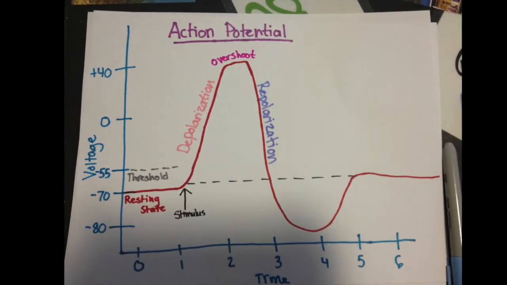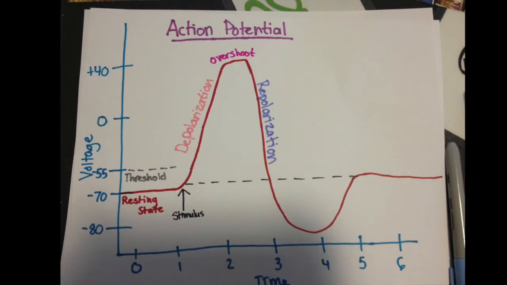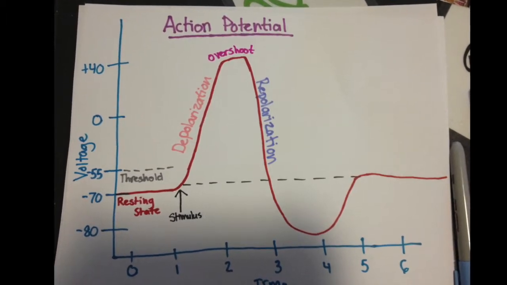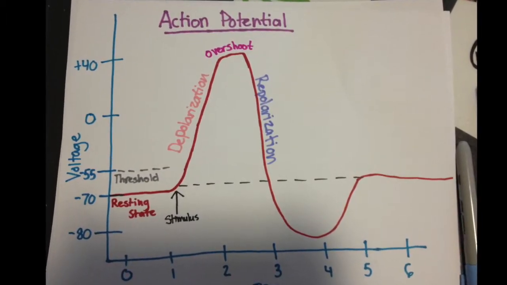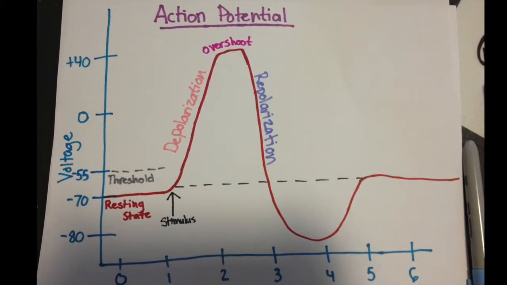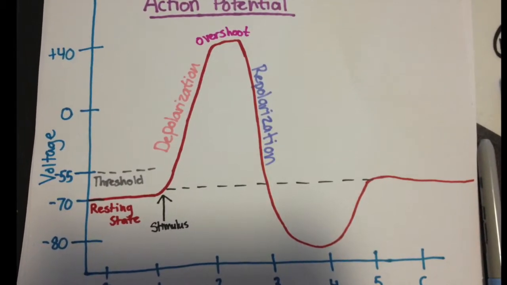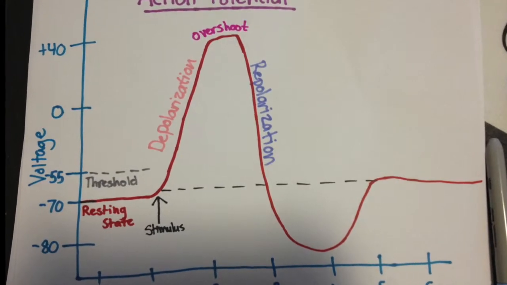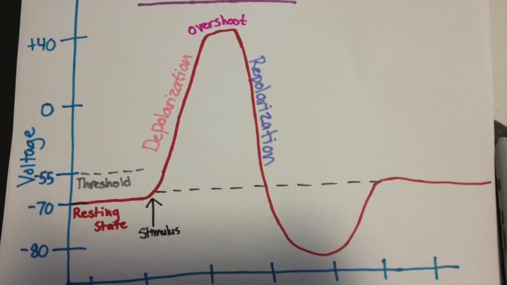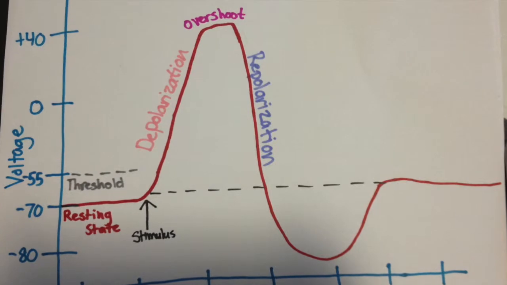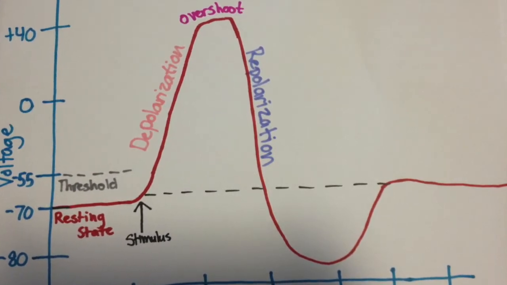Repolarization is the negative change within a cell's membrane that occurs right after depolarization. It basically returns a cell back to its resting point of negative 77 millivolts by moving positively charged potassium ions, also called cations, out of the cell by using potassium channels, which makes the intracellular fluid more negative than the extracellular fluid because it is losing positive ions.